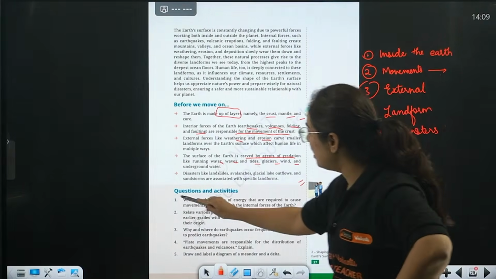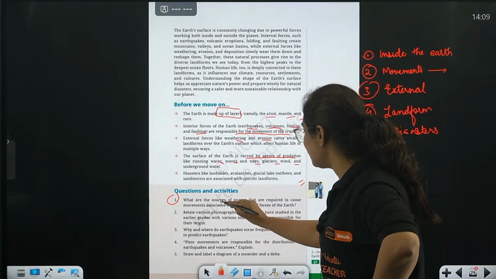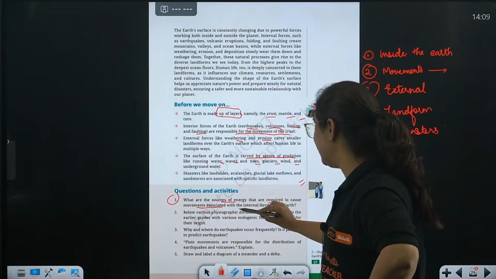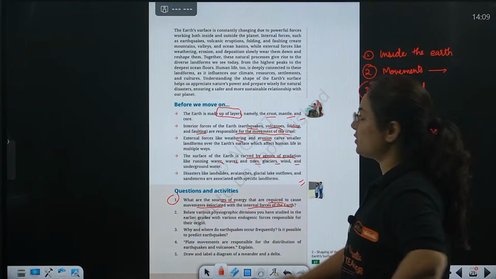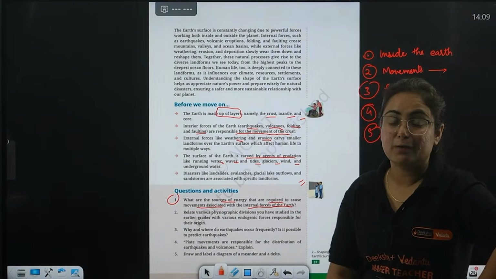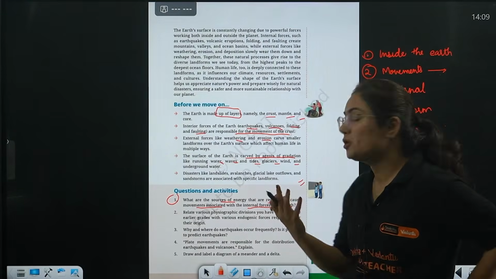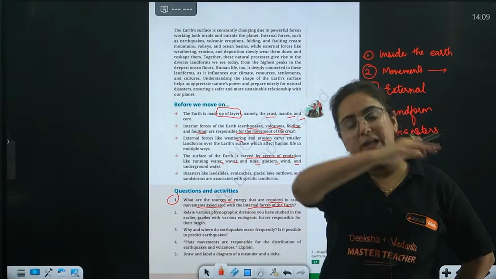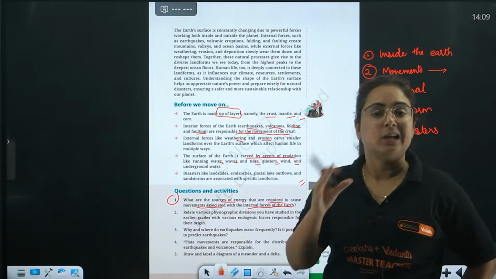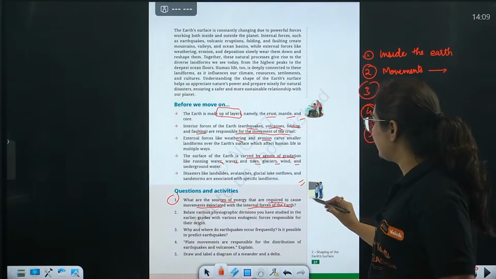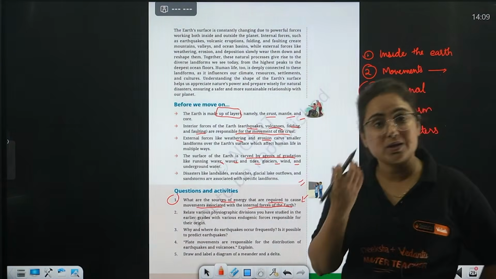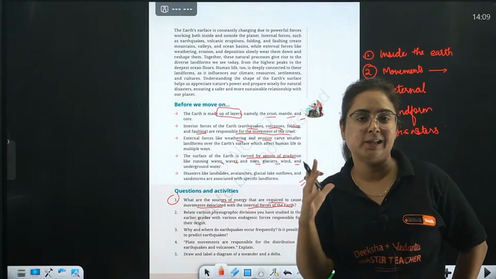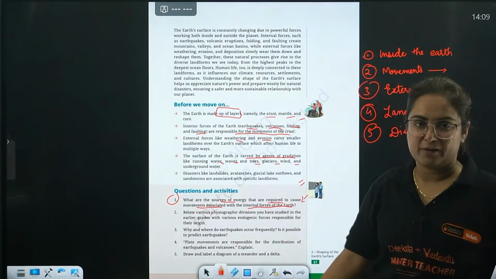Question number 1. What are the sources of energy that are required to cause movement associated with internal forces of Earth? Basically, they are asking about sources of energy. So heat coming from the inside of the Earth leading to convectional movement, right? Along with that, we have forces like rotation and revolution causing movement inside the earth's crust. This is what you have to write.